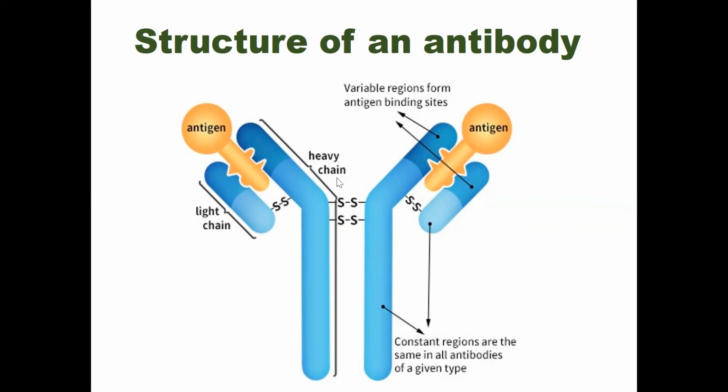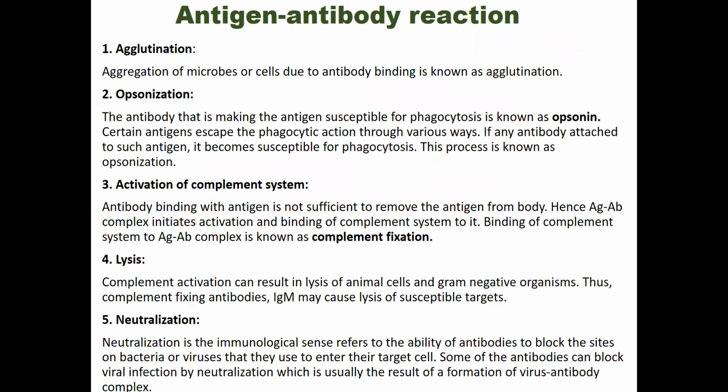Thus, this antigen and antibody can interact with each other just like the lock and key mechanism. How do lock and key interact with each other? They have just opposite types of shapes. So the same thing happens here in the interaction of antigen and antibody.